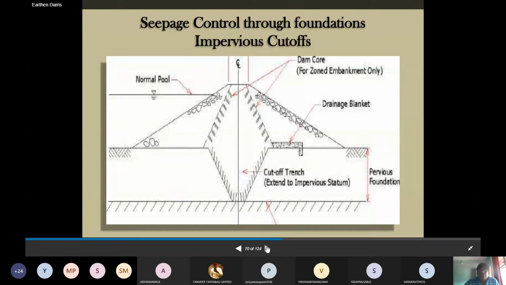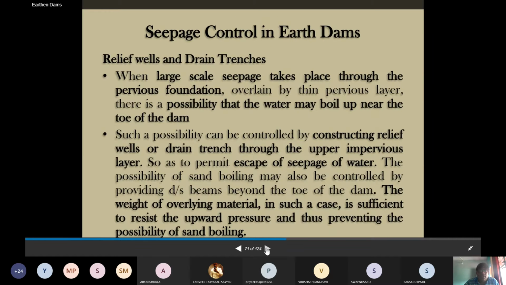Now the seepage control through the foundations by utilizing the impervious cutoffs. This is the impervious cutoff. The cutoff trench is provided along with the central impervious core. So the losses should be maintained here. There are no leakages inside the dam because of this impervious cutoff.